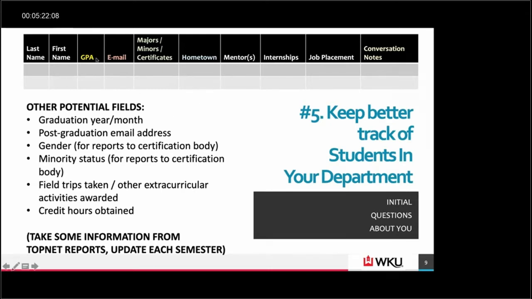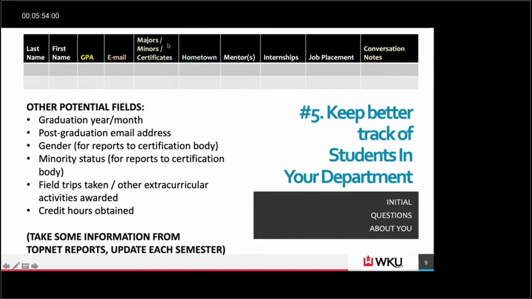We can also keep track of their GPA. Very useful from one semester to the next semester. You can track if somebody's GPA rises, you can send them a congratulatory email, their cumulative GPA. Let's say you had a great semester, wonderful. That's very powerful. If it falls, you might want to schedule a one-on-one call with them. Say, hey, I noticed you didn't do well last semester. What happened? All right, how are we going to fix that going forward? Getting their email address really helps you reach out to them.